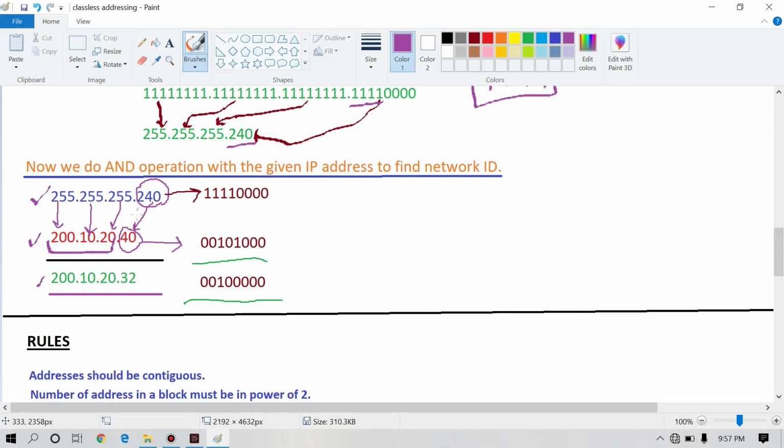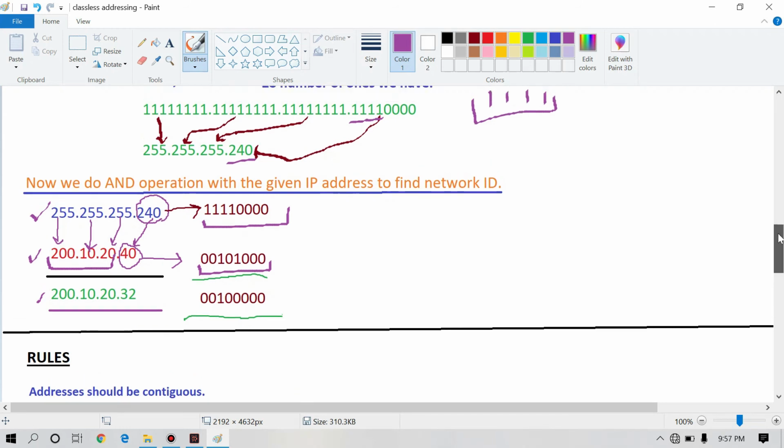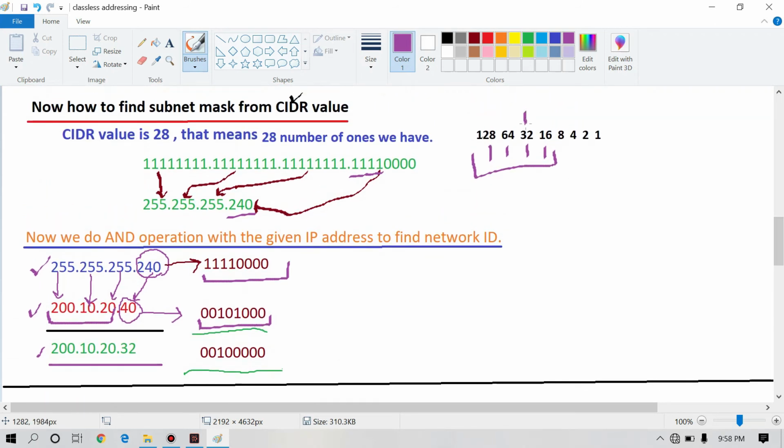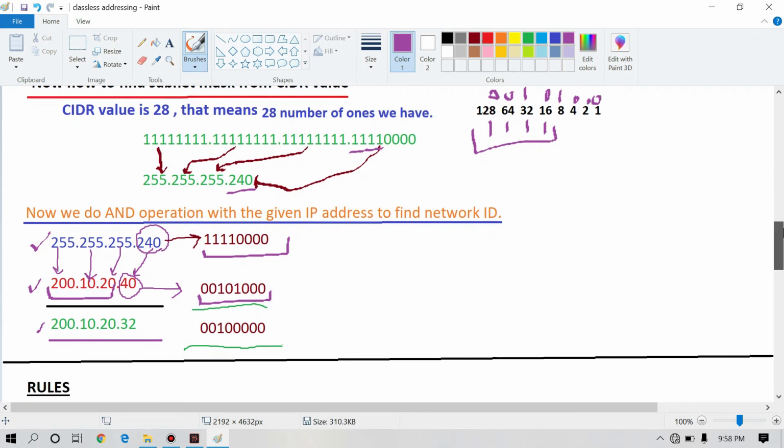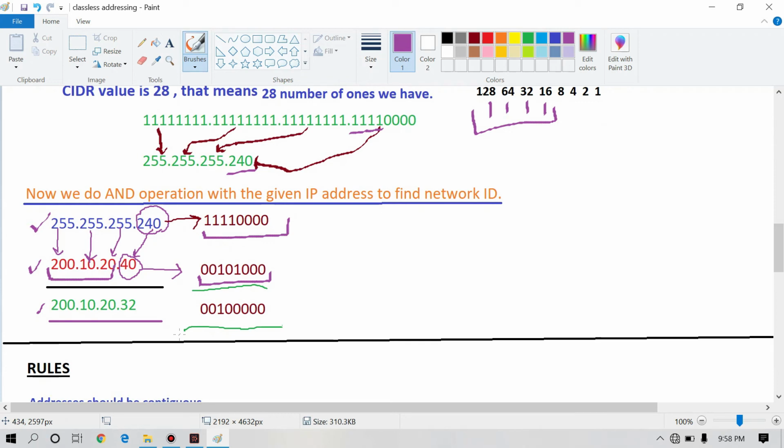Now we have to multiply 240 with 40. So convert 240 in its binary form, and 40 also. How do we convert 40 into binary form? Simply write 1 in place of 32 and in place of 8, and in the rest of the places write 0. Now perform the AND operation. AND operation means multiplication. When we multiply 1 with 1, we get 1.